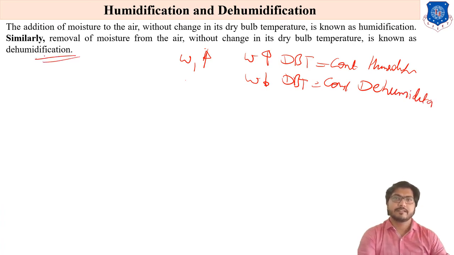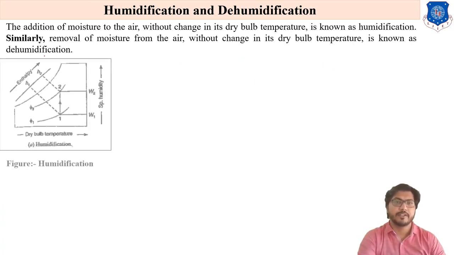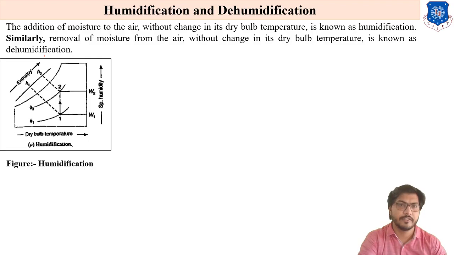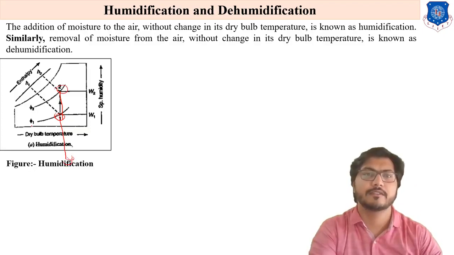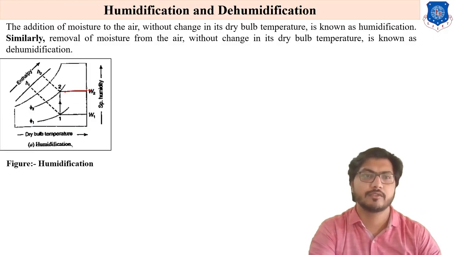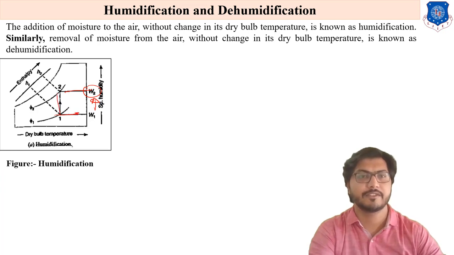This is the process shown on the psychrometric chart. This is point number 1 and point number 2, the 1 to 2 process. Here the dry bulb temperature is constant, and W2 is greater than W1. So as W increases from W1 to W2, enthalpy increases, H1 to H2.